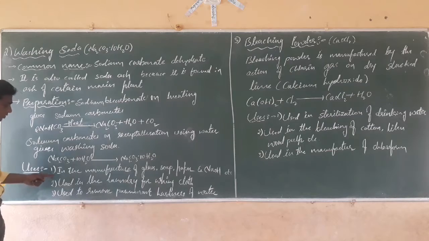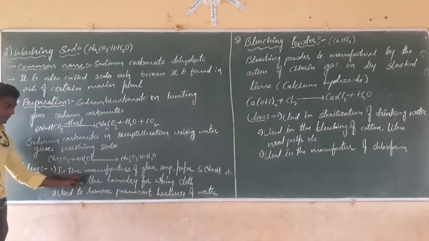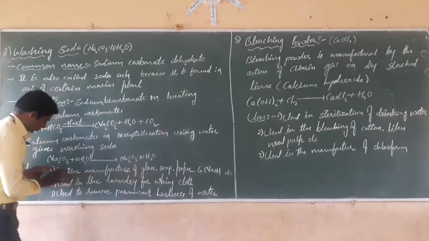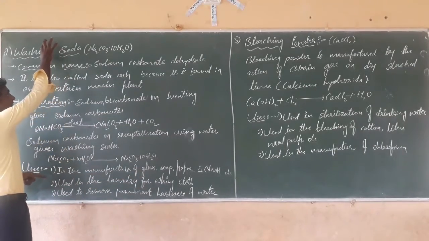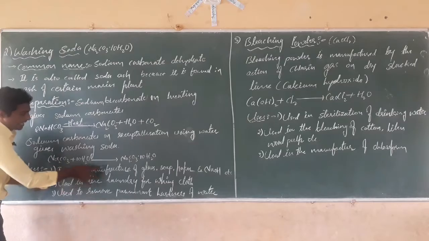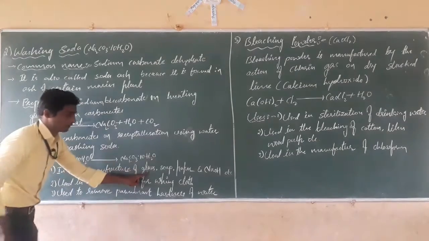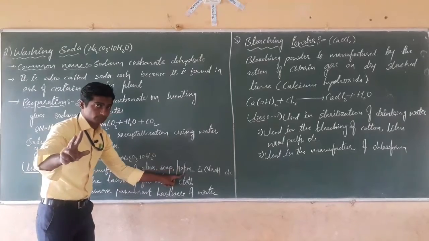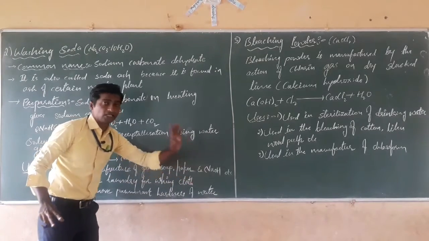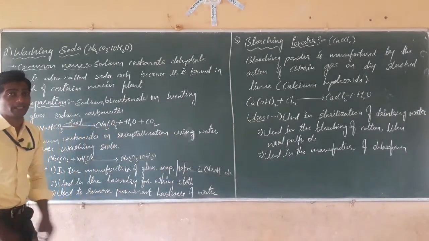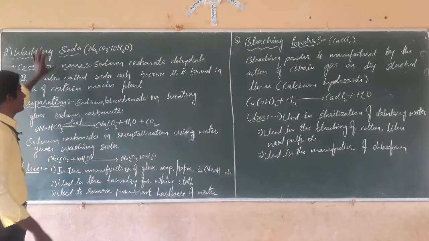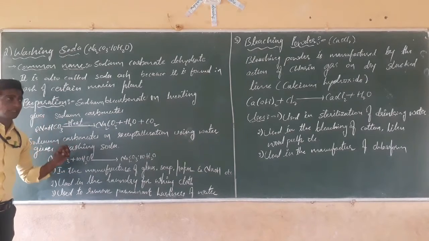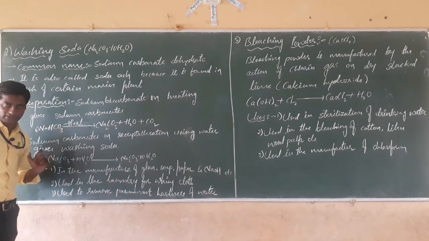Uses of sodium carbonate. First, washing soda is used in the manufacture of glass, in the glass industry.